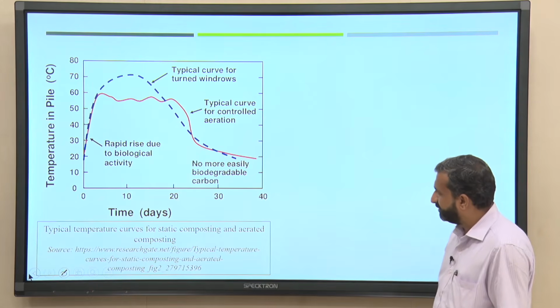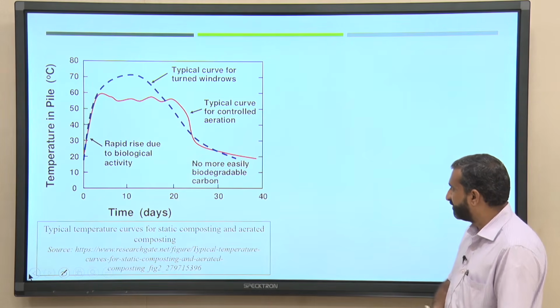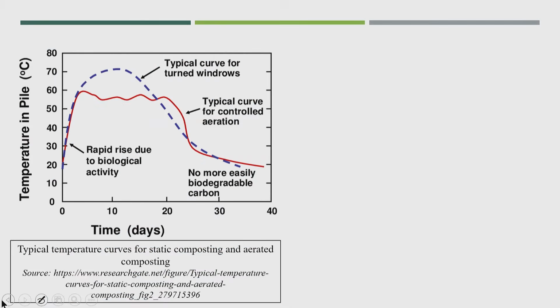So, here you see the typical temperature curve for static composting and aerated composting. Here you see the temperature graph for the turned windrow and controlled aeration, or the aerated pile. In the aerated pile controlled aeration could be possible.